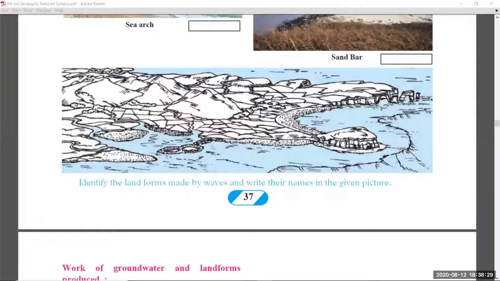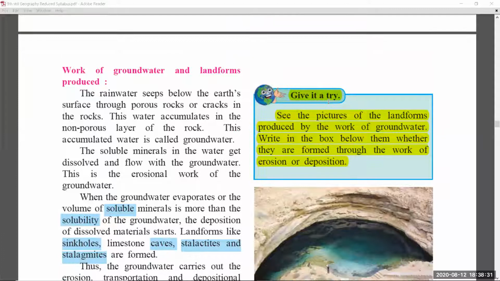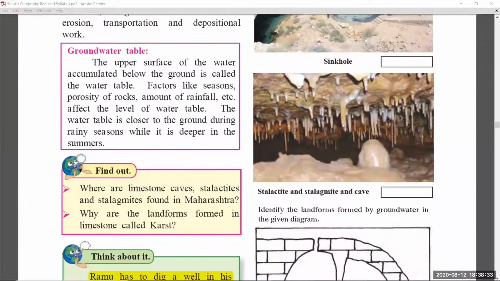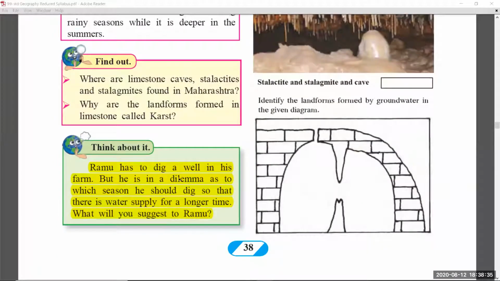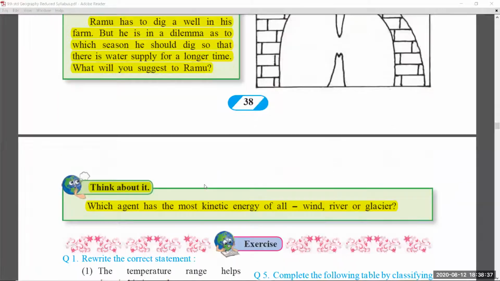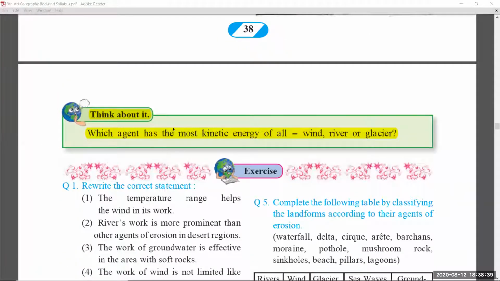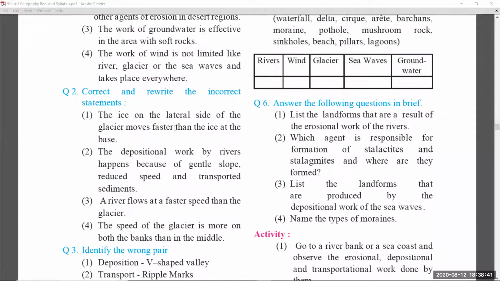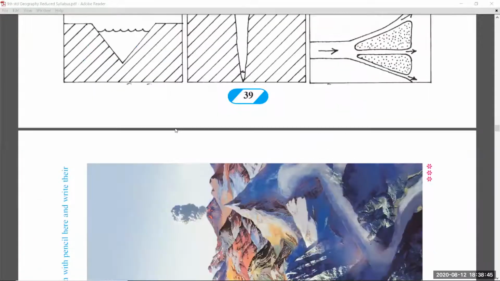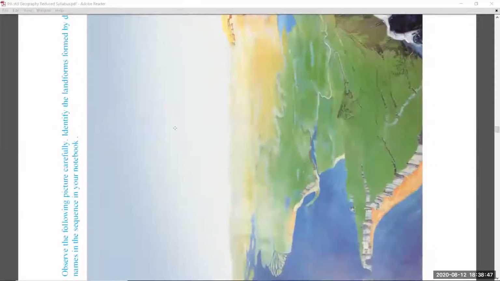Page number 37, there is no change. In page 38, give it a try again, this is removed, students. And think about it at the bottom of page number 38, this was also removed. And think about it from page number 39, that is also removed. The exercise part you have to learn as it is earlier.